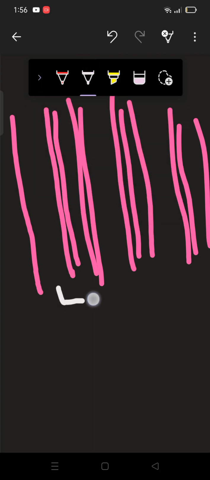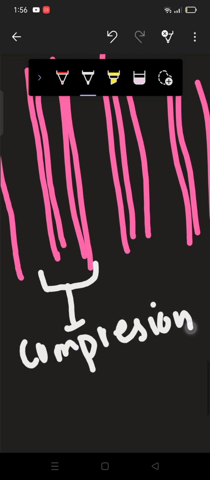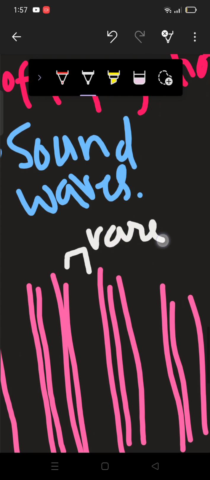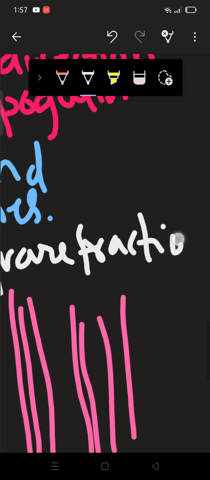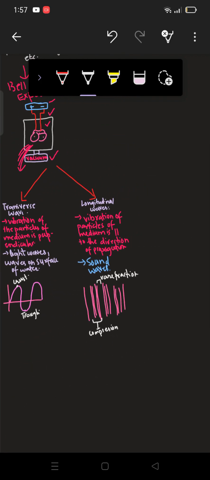So basically this part is known as compression, and this part is known as rarefaction. All right, compression and rarefaction would be there in the longitudinal wave.